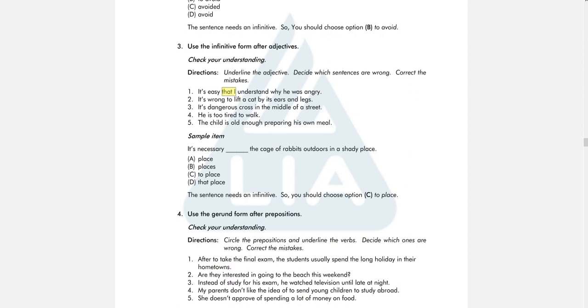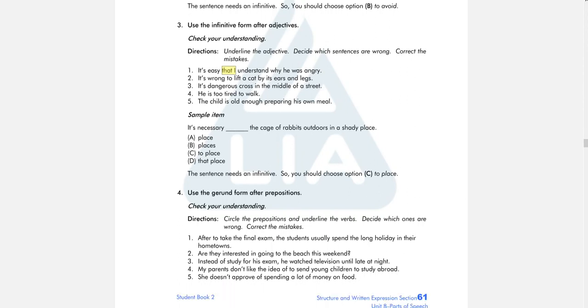After adjective we use to. Like number 2, it's wrong to lift a cat by its ears and legs. Now this is correct, yeah. After adjective we use to. Okay, and then sample item is necessary. Necessary is adjective. After adjective we can use infinitive, so the answer is to place.